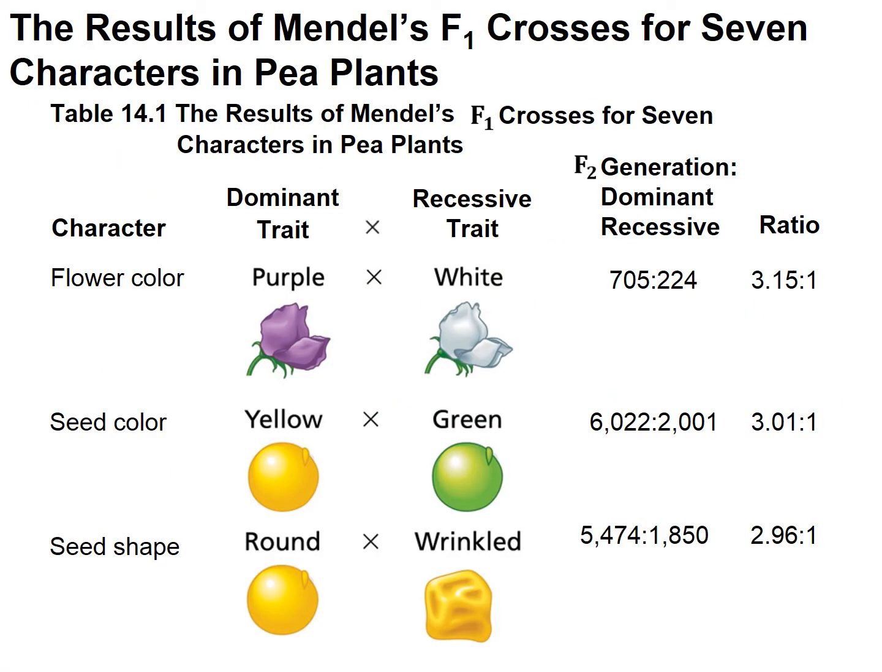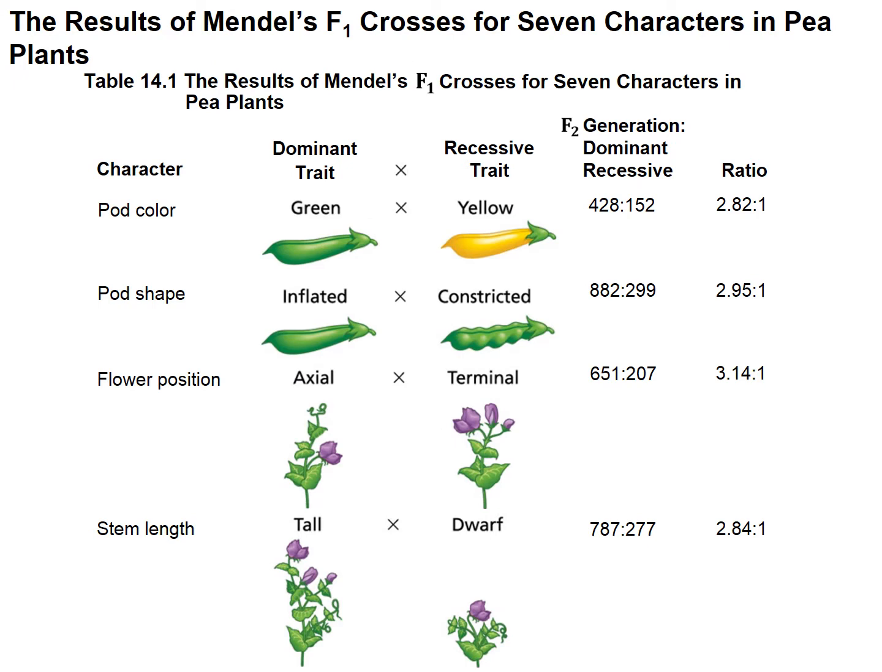Here we see the different characters that Mendel investigated. So there was flower color, purple versus white. And you see in the F2 generation, we got roughly a 3-to-1 ratio. Seed color, yellow versus green. Seed shape, round versus wrinkled. Pod color, green versus yellow. Pod shape, inflated versus constricted. Flower position, axial versus terminal. And stem length, tall versus dwarf.